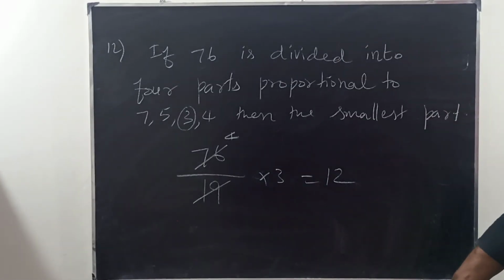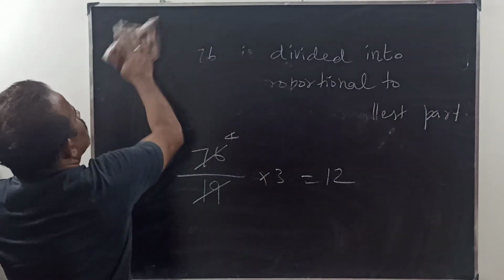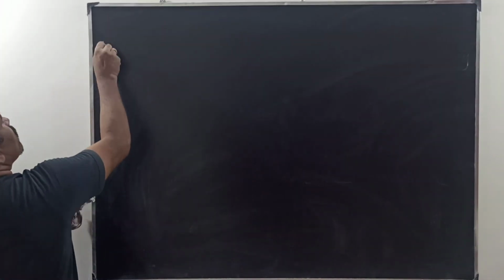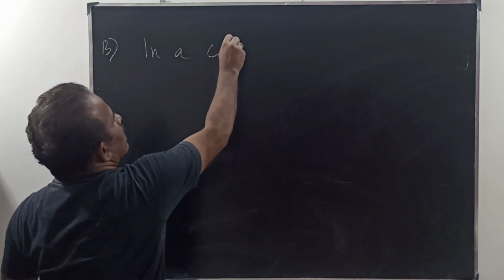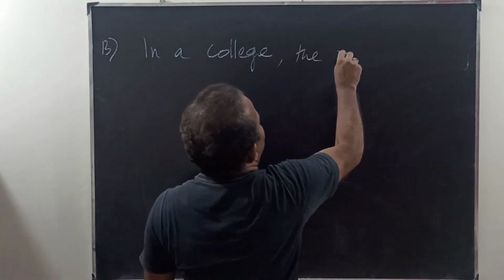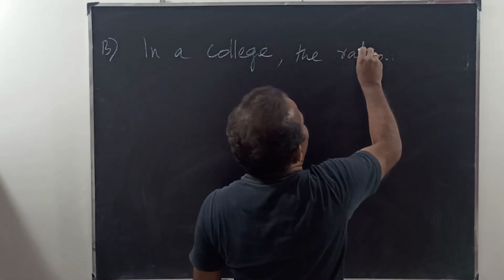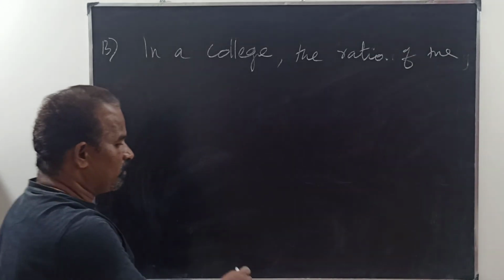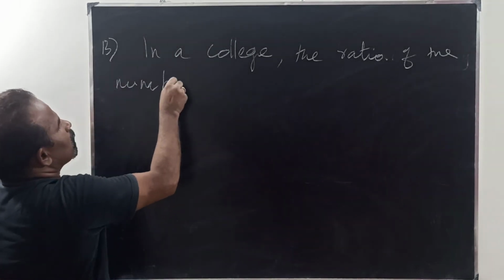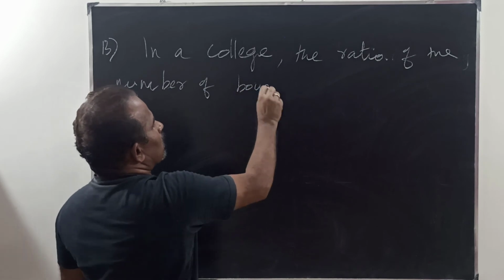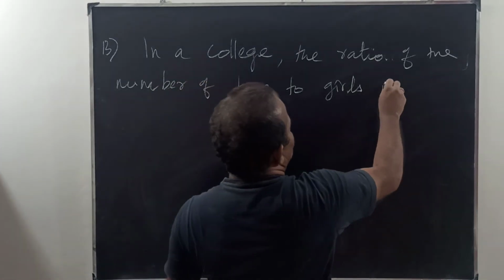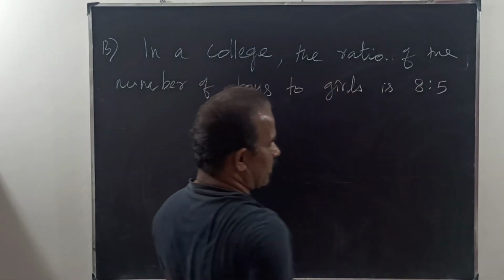Okay. The next question: in a college, the ratio of the number of boys to girls is 8:5.